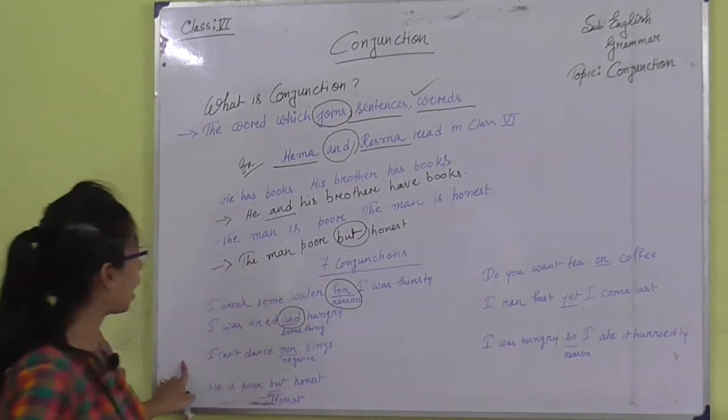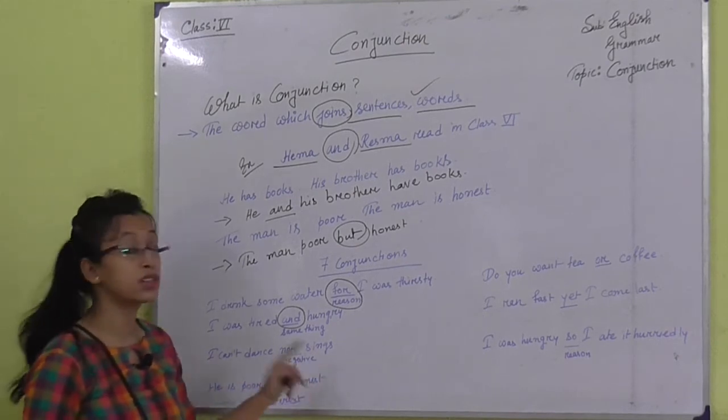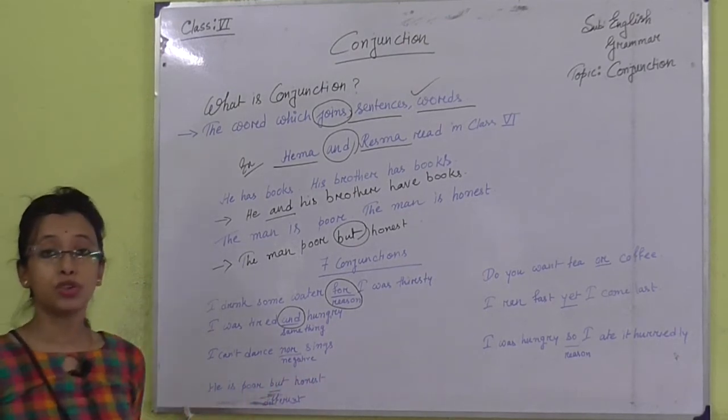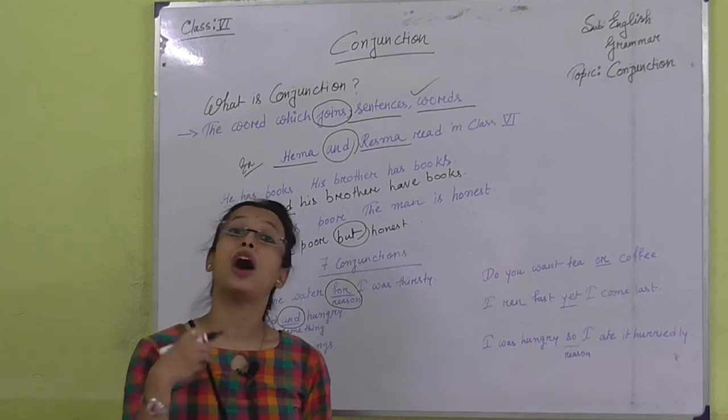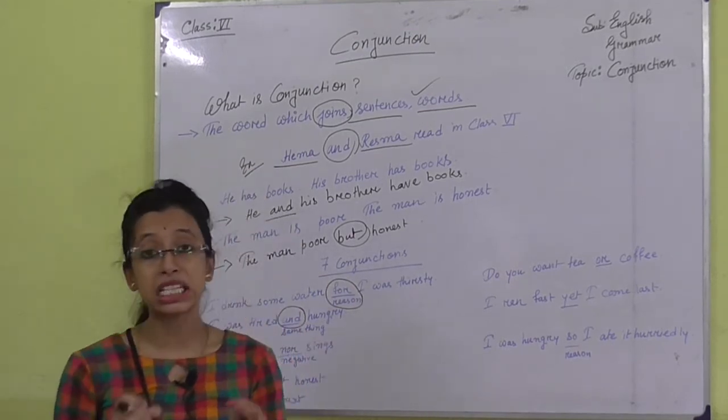The next one: I can't dance nor sing. It means I don't know how to dance and I don't know how to sing. So, both the things are negative.